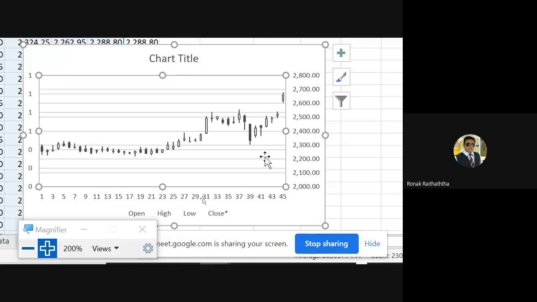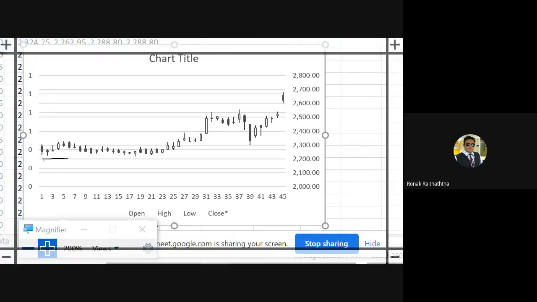Try to understand now. This one is the strong support. The prices were there for so many number of days. So below that, it was not moving. That was the stop. That was a support, right?